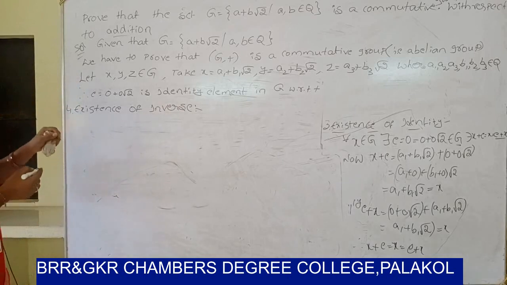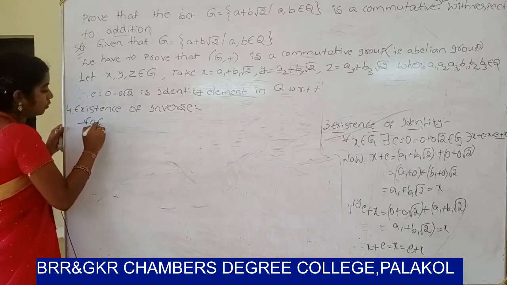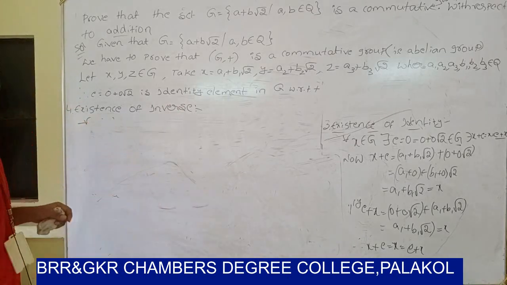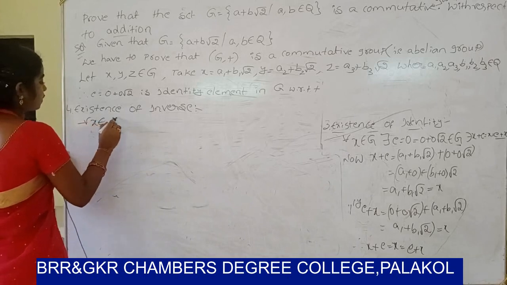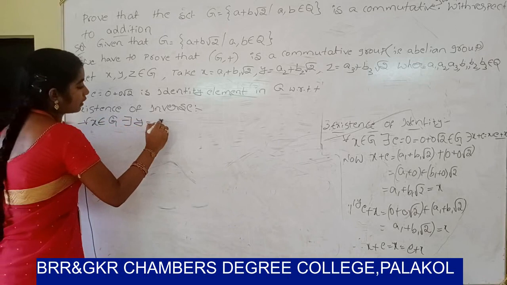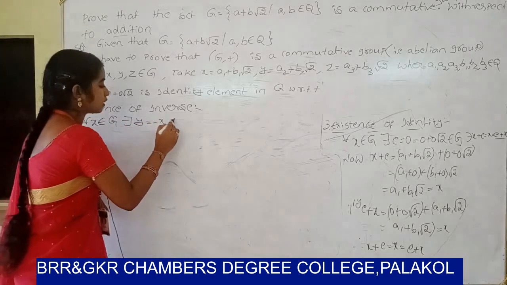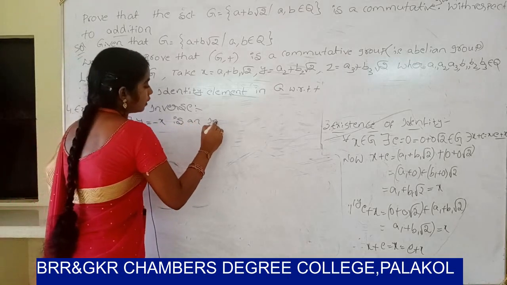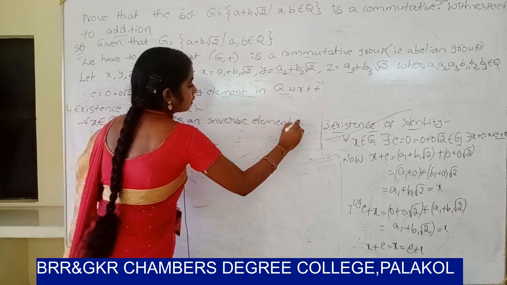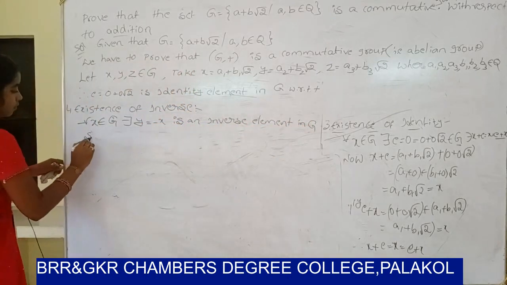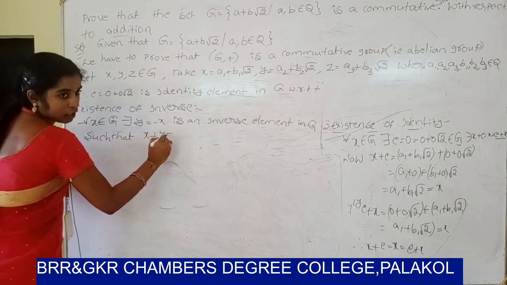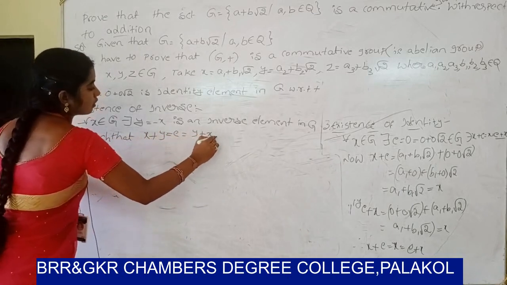So existence of inverse. In general, for all x belongs to Z, there exists y equal to minus x, an inverse element in Z, such that x plus y equals e equals y plus x.